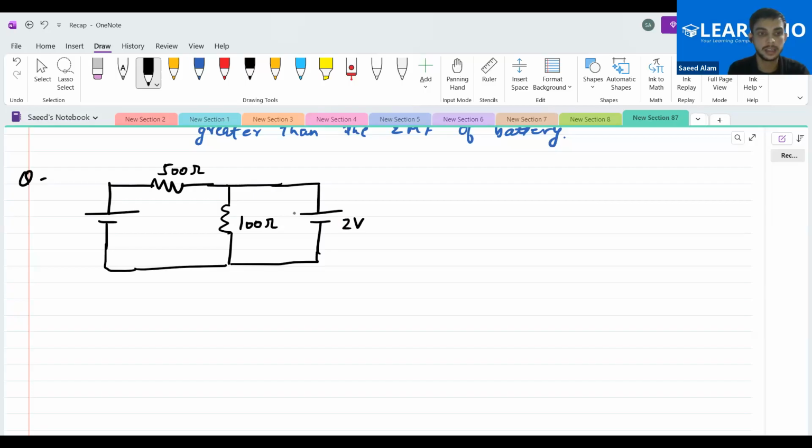And this is 12 volt. This is 500 ohm. This is 100 ohm. Find out the currents in every branch. Find out this current here and this current in the second branch also.